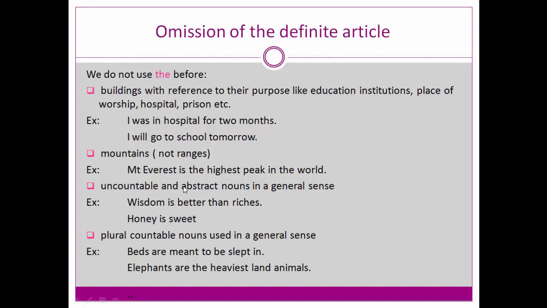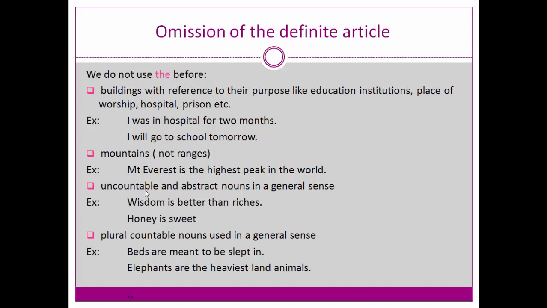Next, uncountable and abstract nouns in general sense. If you use uncountable nouns or abstract nouns in a general sense, you don't need to use the article there. For example, wisdom is better than riches. Honey is sweet.